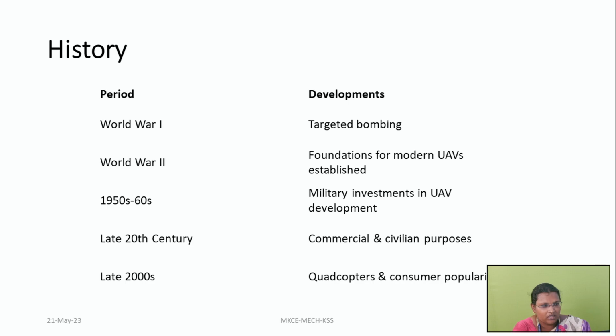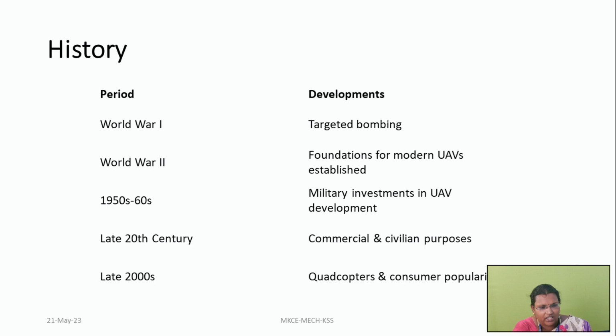So this is about the history of unmanned aerial vehicles. It started from World War I, when they attempted to target a bomb. Drones have existed since then. In World War II they developed modern UAVs, and in the 1950s to 1960s military investments in unmanned aerial vehicles were developed.